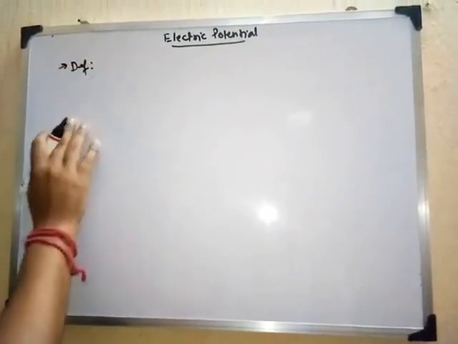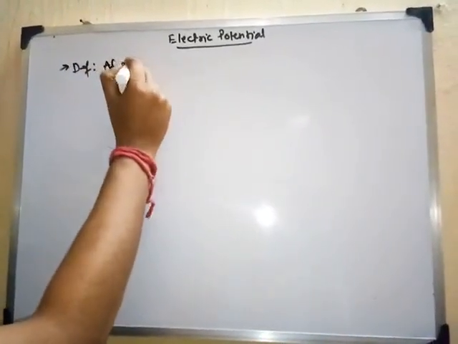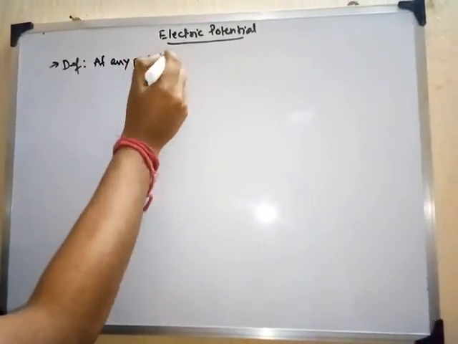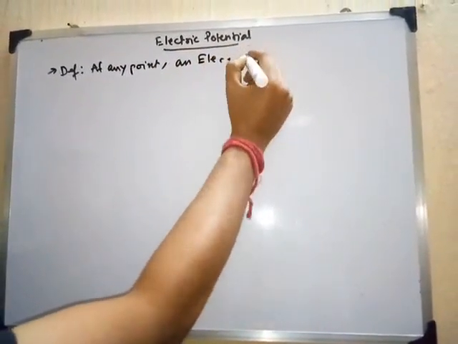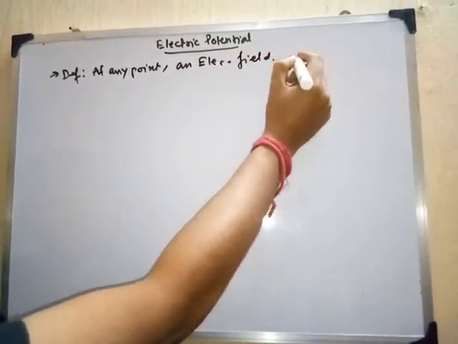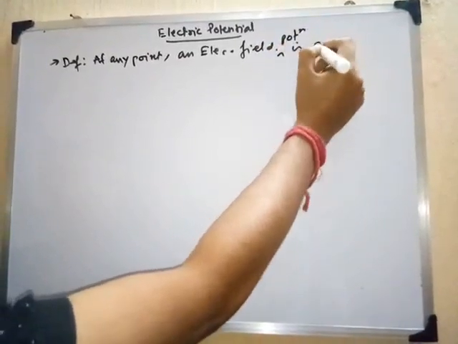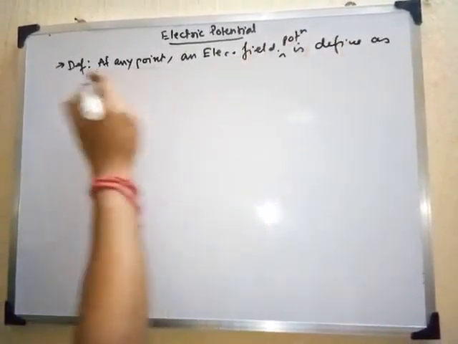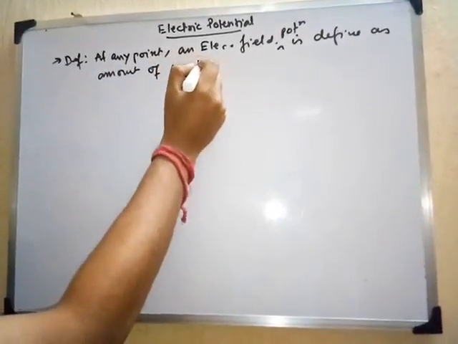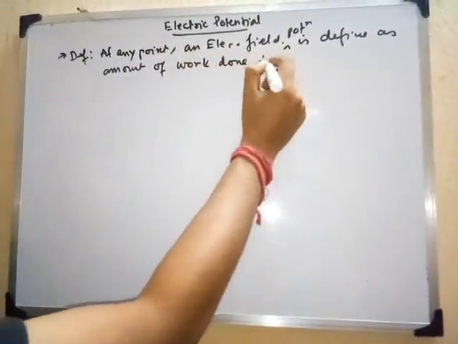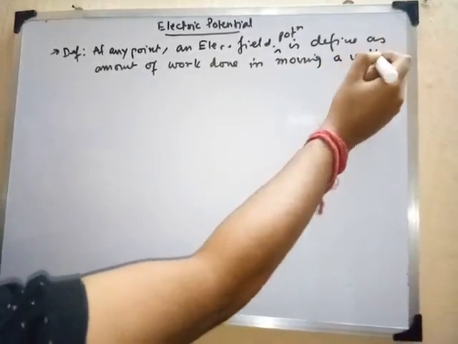So we can define this electric potential as, at any point, let us write it, at any point in an electric field, electric potential is defined as the amount of work done in moving a unit test charge.